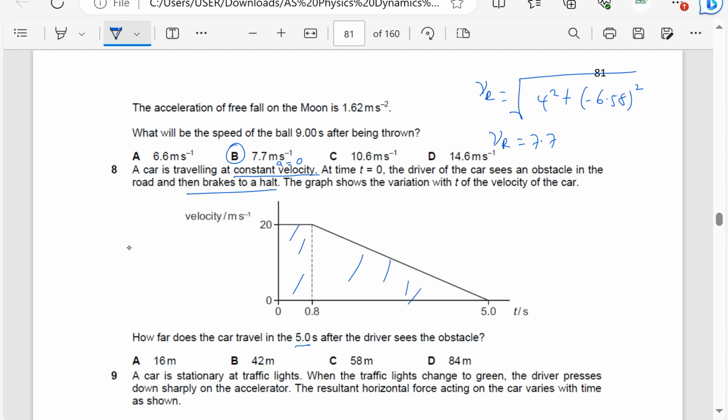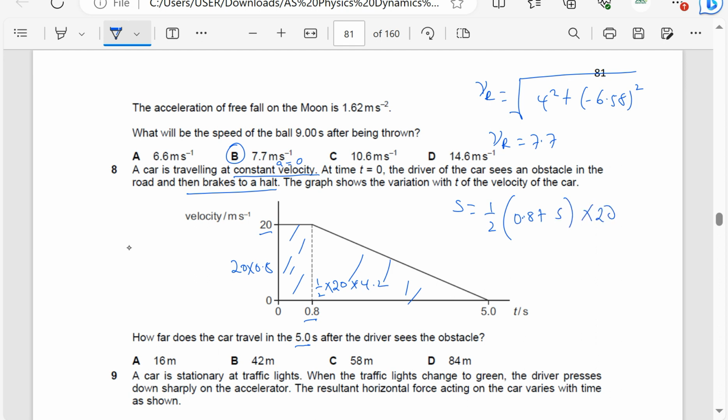So you can take this to be a trapezium if you want. The distance is going to be a half. Area of a trapezium is a plus b times height. Or you can take this as a rectangle, which will be 20 times 0.8, plus this one will be a half times 20 times this distance, which is going to be 4.2. But I'll just take it as a trapezium, a half into 0.8 plus 5, then times 20.